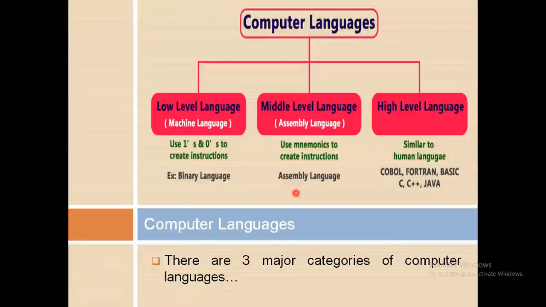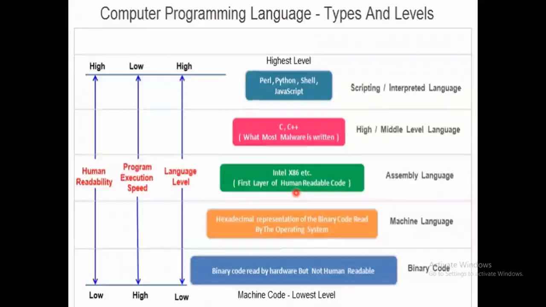Now let's see the programming language levels. From this figure we can see the levels and types of programming languages based on human readability, program execution speed, and language level.